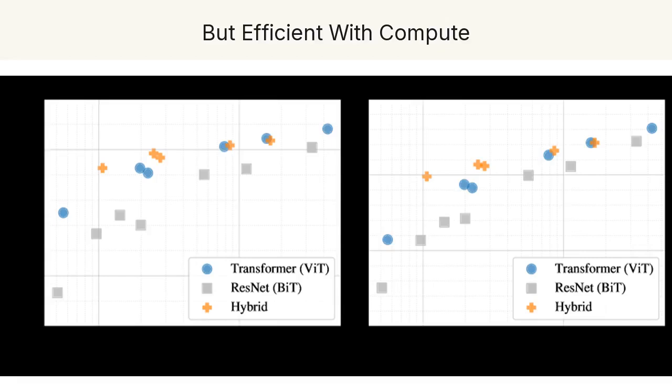Here's the flip side, and it's the reason people got excited. If you measure performance against the amount of compute spent pre-training, the vision transformers, the blue dots, sit above the ResNets, the gray squares, almost everywhere. For a fixed compute budget, the transformer tends to reach higher accuracy. So it isn't just that they can match convolutional networks. Given the same resources, they often make better use of them. That combination, scalable and efficient, is exactly what made the language transformer so dominant.